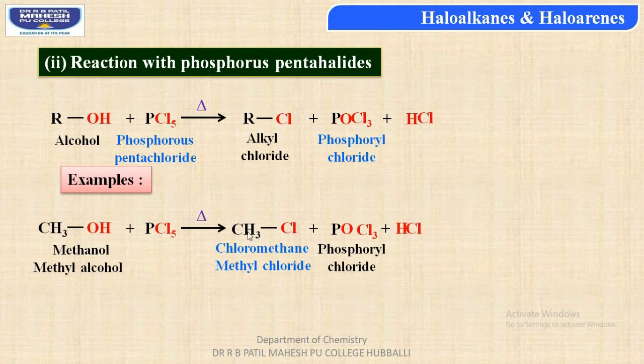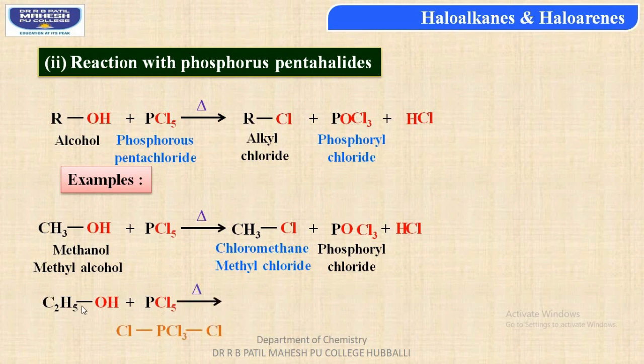The first one is chloromethane, or else you can call it methyl chloride. The second one is phosphoryl chloride, and the third one is the HCl molecule, hydrochloric acid. Let us consider a second example, when ethyl alcohol is reacted with phosphorus pentachloride.